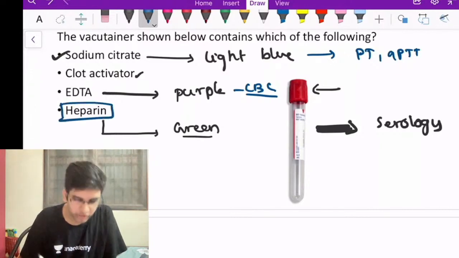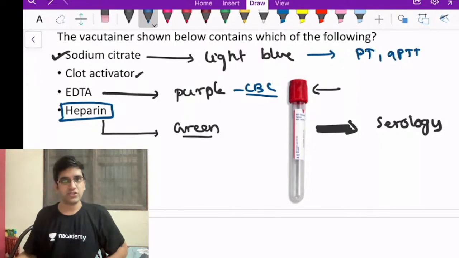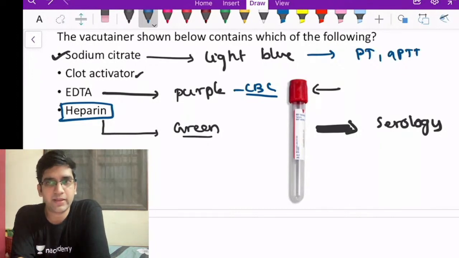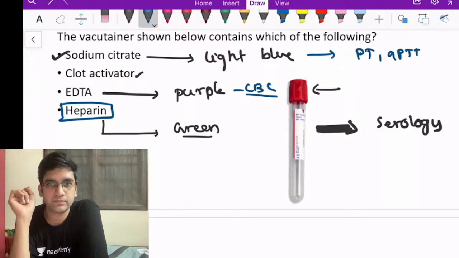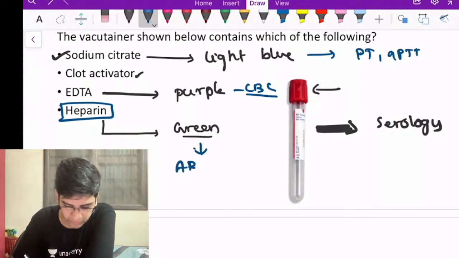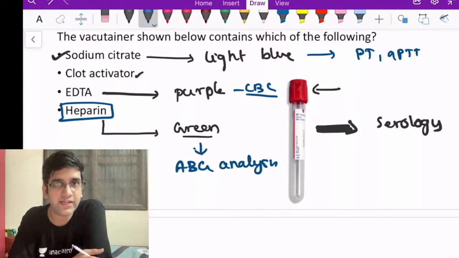Heparin, I want you to remember one thing for sure. I'm sure if you have worked in an internship, you must have done it. For which test do we require a heparinized sample? We require a heparinized sample for only one test. What test is that? Heparin. I want every doctor to remember that only one sample always requires heparinization, which is ABG analysis. You cannot do ABG analysis on any other blood tube. It should be done only on a heparinized sample, right?